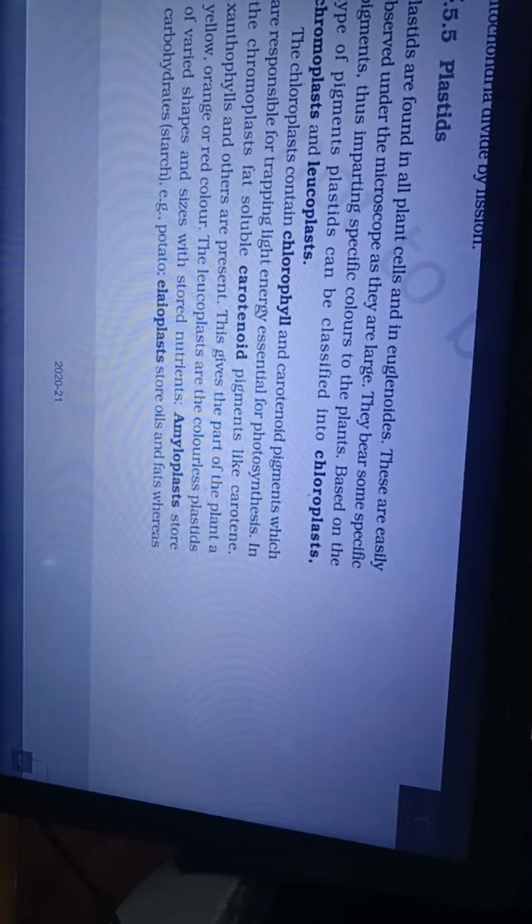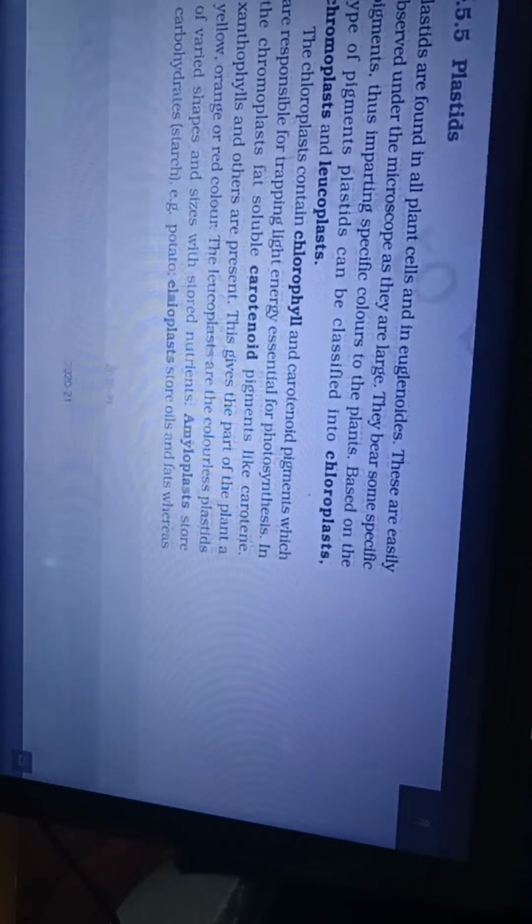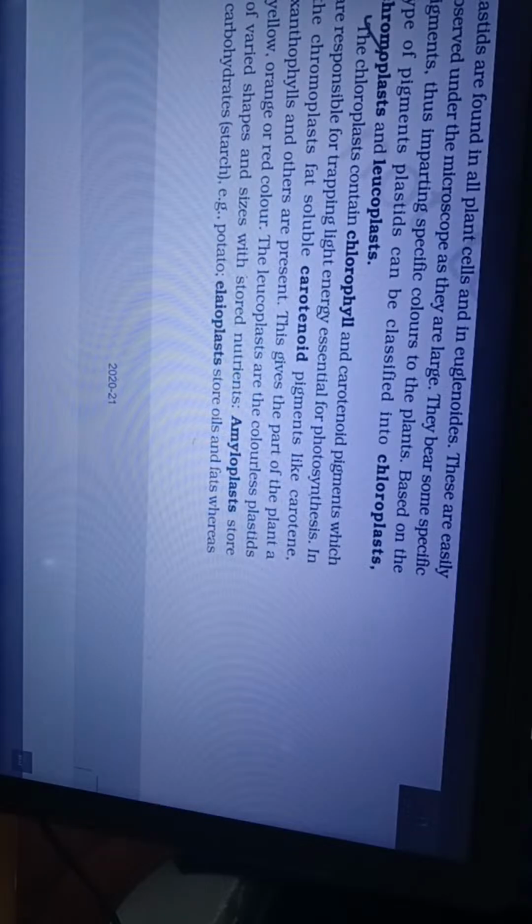8.5.5 Plastids. Plastids are found in all plant cells and in euglenoids. These are easily observed under the microscope as they are large. They bear some specific pigments, thus imparting specific colors to the plants. Based on the type of pigments, plastids can be classified into chloroplast, chromoplast, and leucoplast. The chloroplasts contain chlorophyll and carotenoid pigments which are responsible for trapping light energy essential for photosynthesis.